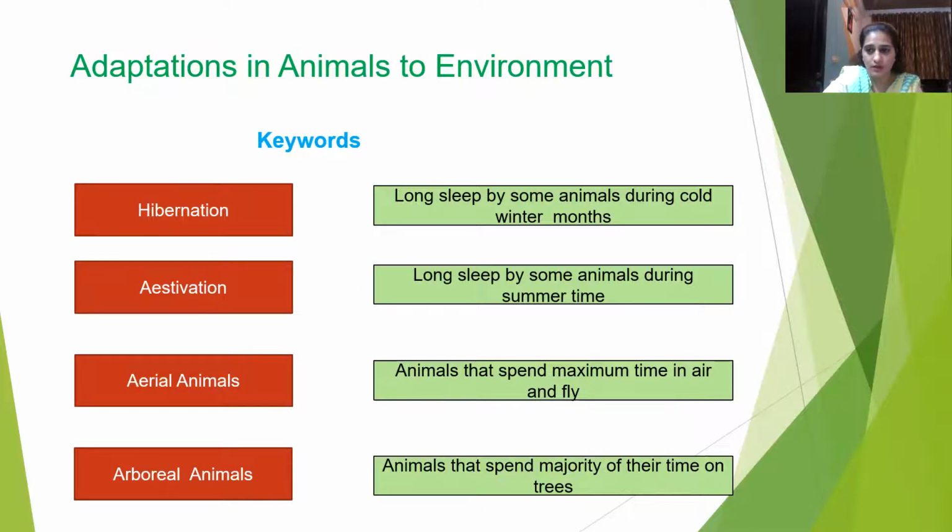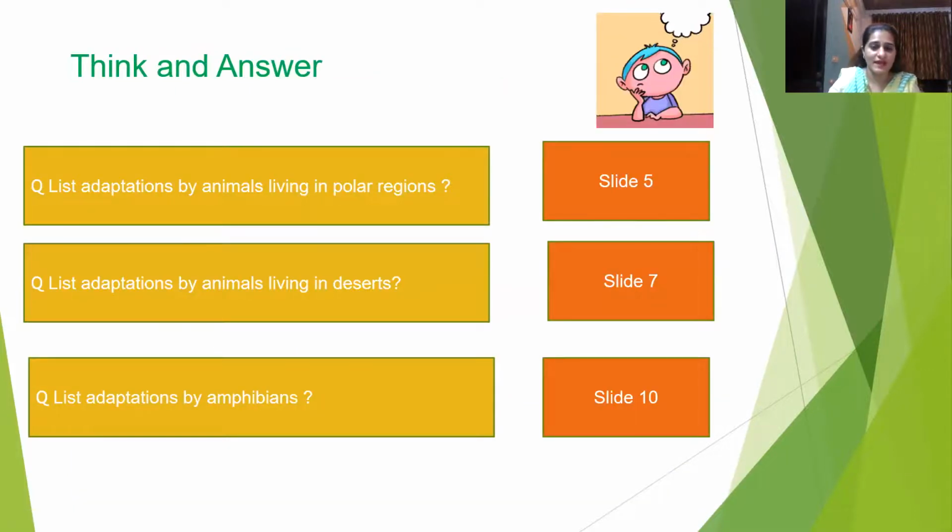Now it's time to check our knowledge and recapitulate. So think and answer. List adaptations by animals living in polar regions. List adaptations by animals living in deserts. List adaptations by amphibians. So I know my students are very intelligent and they will be able to answer all the questions and they have attained maximum out of it. If you still have any doubt, you can go back to the slide and check the answer, or you can contact me. So these are the various slides where the answers are given.